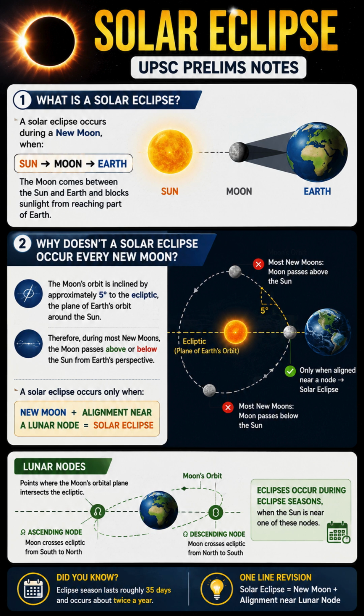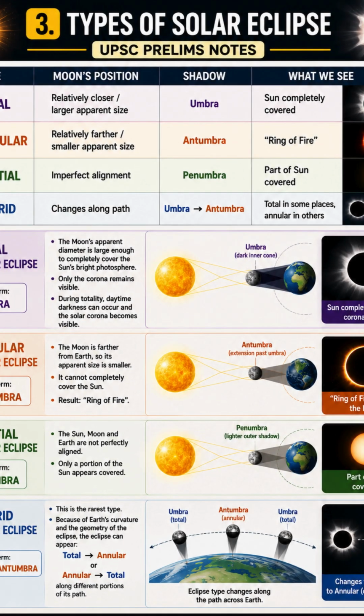2. Why doesn't a solar eclipse happen every new moon? New moon occurs approximately once every month. So why don't we see a solar eclipse every month? The answer is the 5-degree tilt of the moon's orbit. The moon's orbital plane is inclined by approximately 5 degrees to the ecliptic, which is the plane of Earth's orbit around the sun. Because of this tilt, during most new moons, the moon passes slightly above or below the sun from our perspective. So there is no perfect alignment and therefore, no solar eclipse. A solar eclipse becomes possible when the new moon passes near a lunar node.